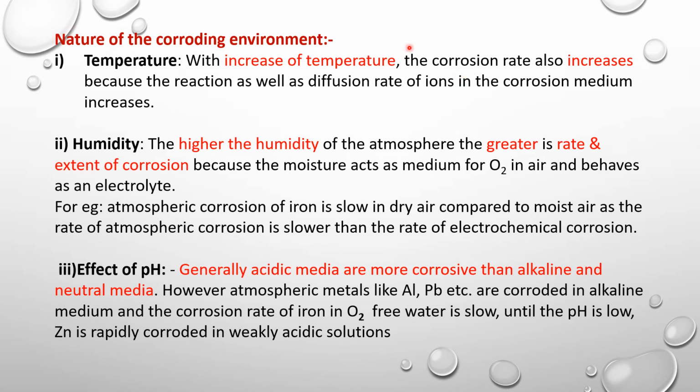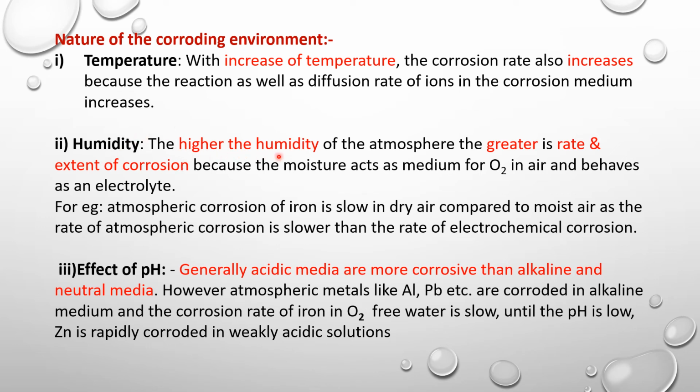Now the second factor responsible for the increase of corrosion is nature of the corroding environment. Under that, there are various factors such as temperature, humidity, and whether the conducting medium is acidic or neutral. So how does temperature affect the rate of corrosion? With increase of temperature, the corrosion rate also increases, because the reaction as well as the diffusion rate of ions in the corrosion medium increases with increase in temperature. So the higher the temperature, the higher is the rate of corrosion.